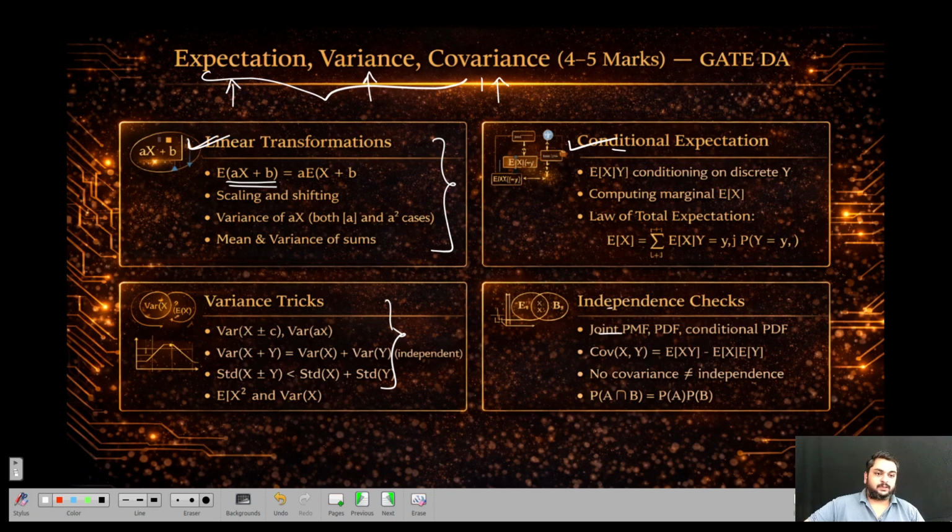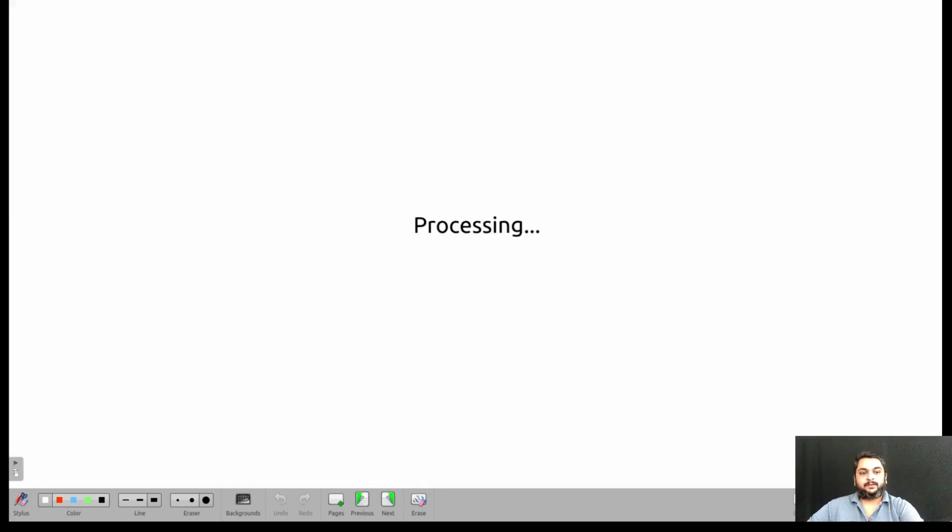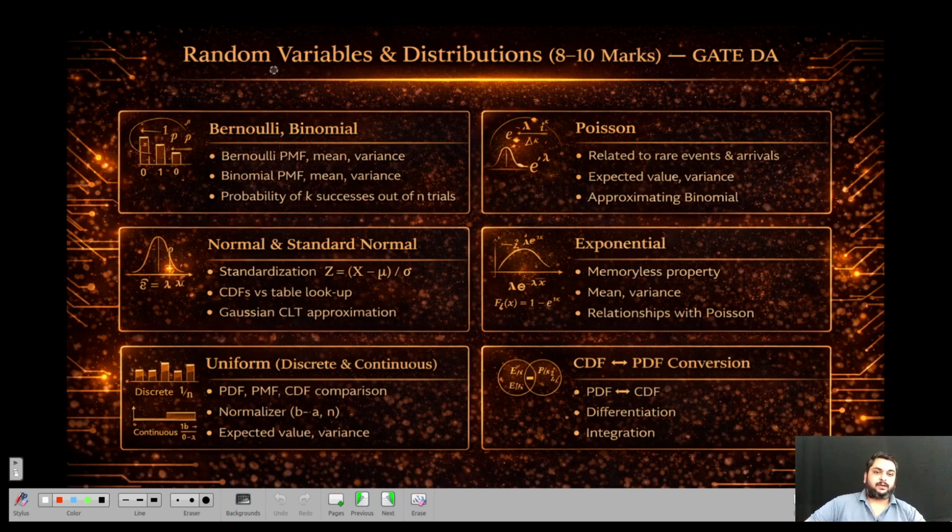To understand joint PMF, joint PDF and conditional PDF, from that you can understand your conditional expectation as well as the variance and covariance concept. Then when it comes to random variables, there are some discrete distributions and some continuous distributions. As per the syllabus, the discrete distributions are Bernoulli, binomial, Poisson. And then you have some continuous distributions: exponential, uniform, which can be both discrete and continuous, and normal and standard normal. One question definitely on this.